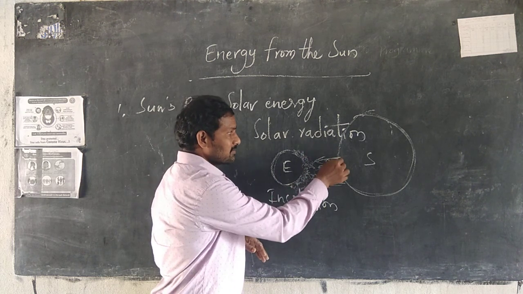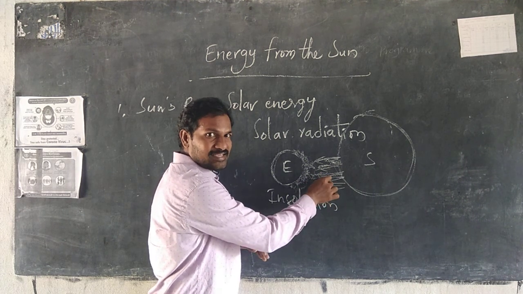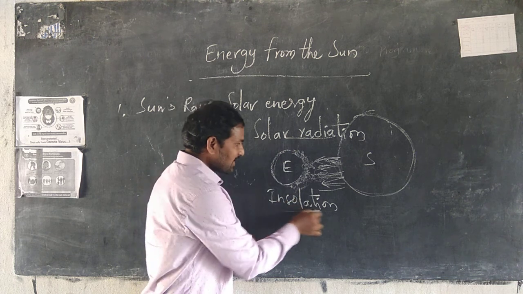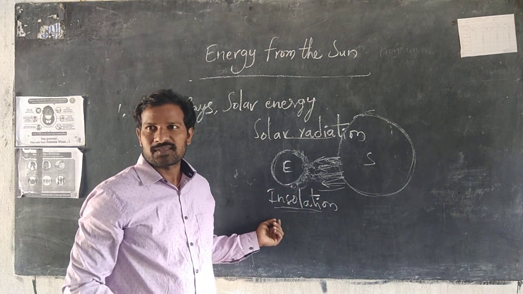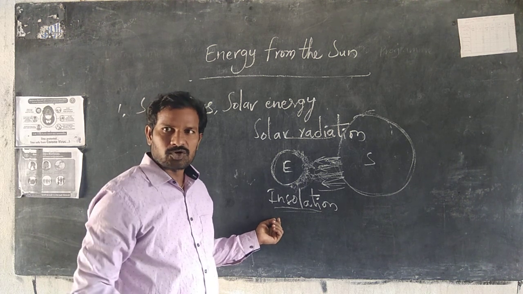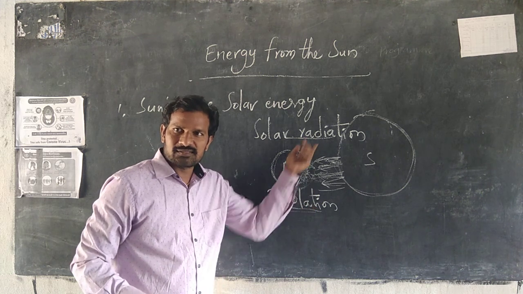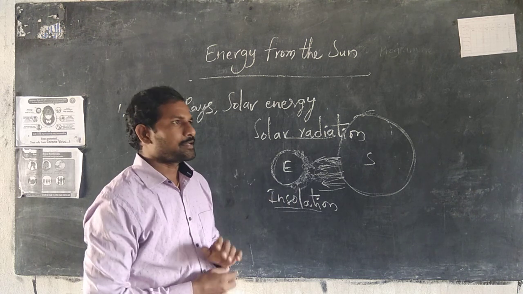But solar radiation is continuously releasing energy. Releasing energy is known as solar radiation. Receiving energy is known as insolation. Note it down in your rough notebook. Did you understand these things, both solar radiation and insolation? Yes. Okay, very good.